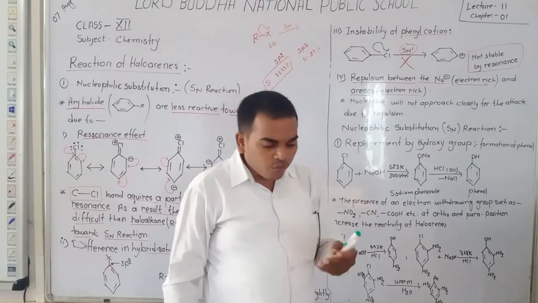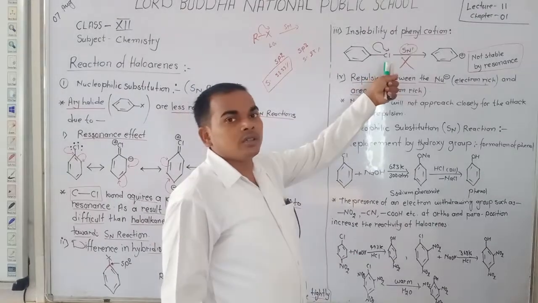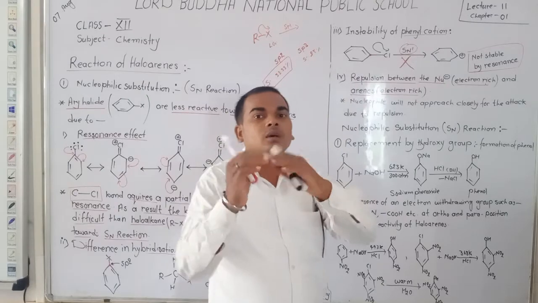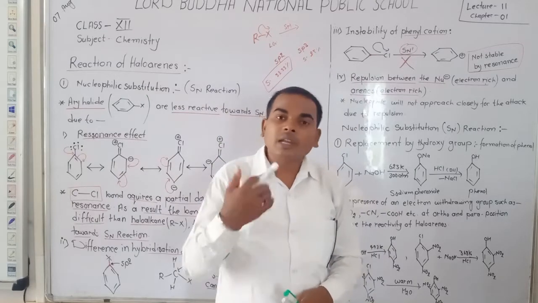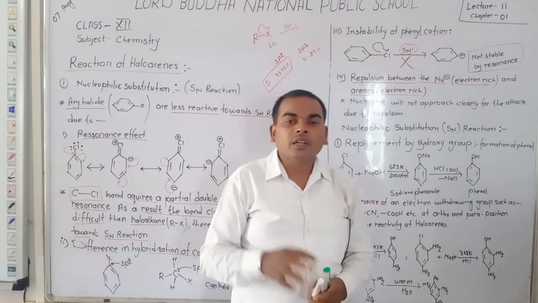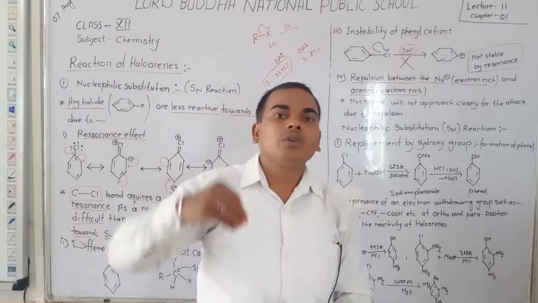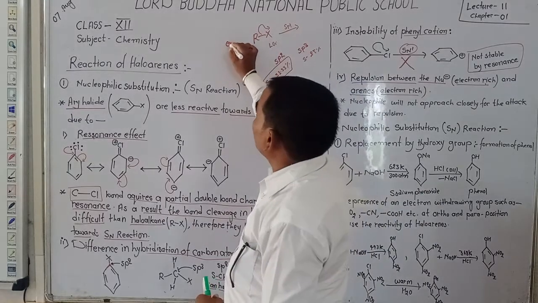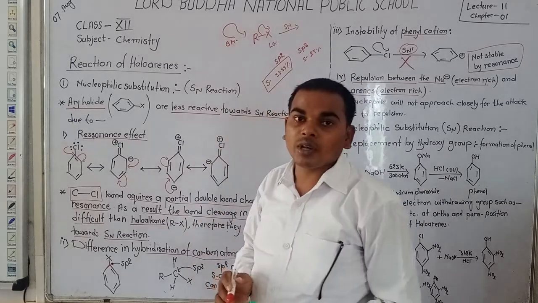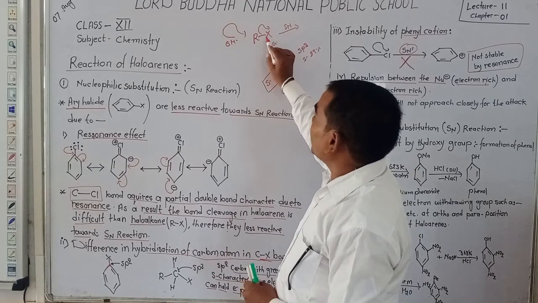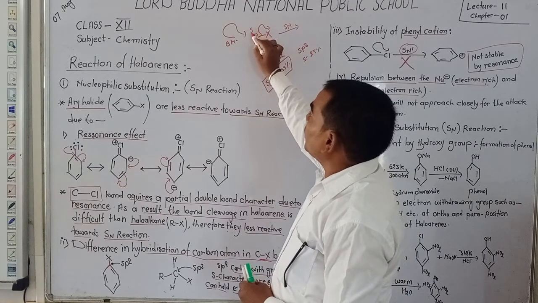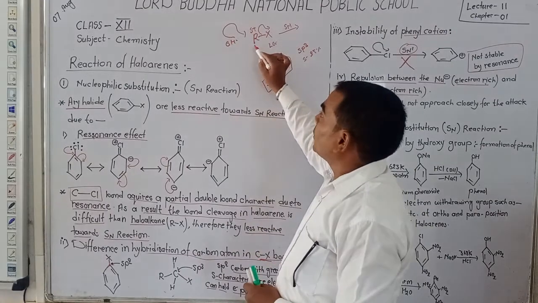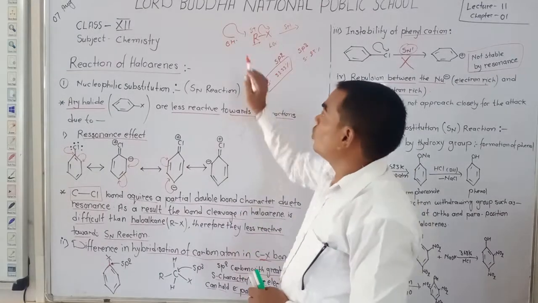Dear student, even if chlorine leaves from its site, it is not possible for the nucleophile to attack. You know that when the leaving group leaves, then the nucleophile attacks. In haloalkanes, when the halogen leaves, the carbon becomes electron deficient, so it is easy for the nucleophile to attack.